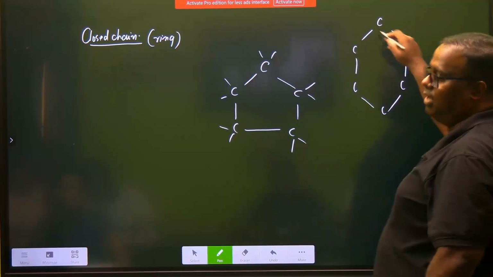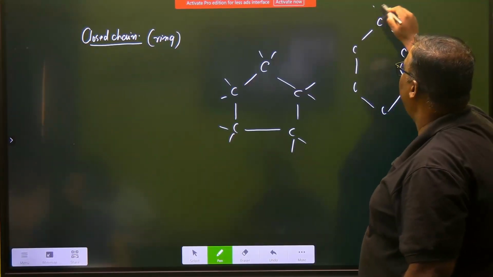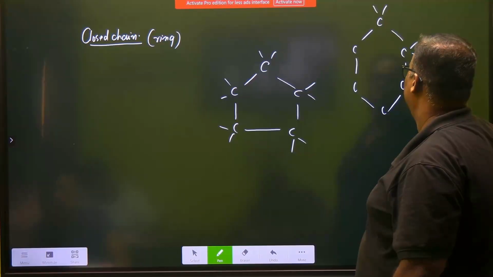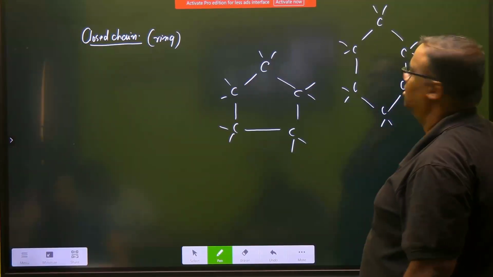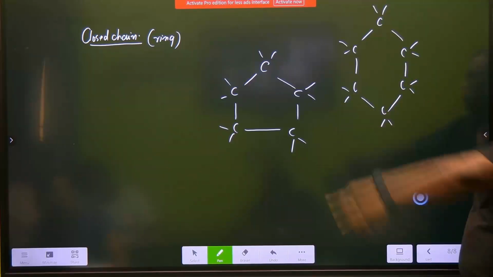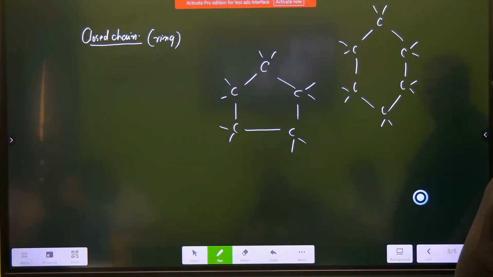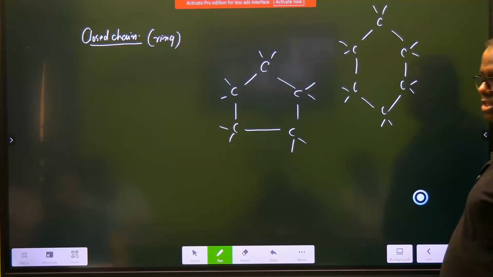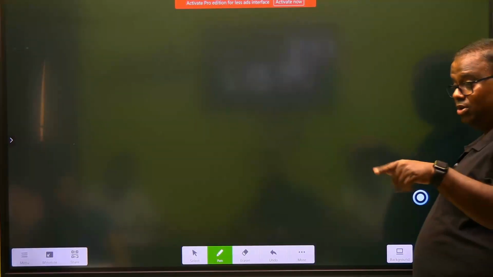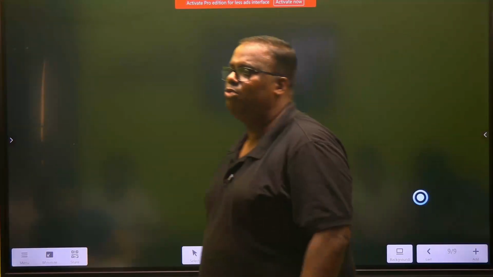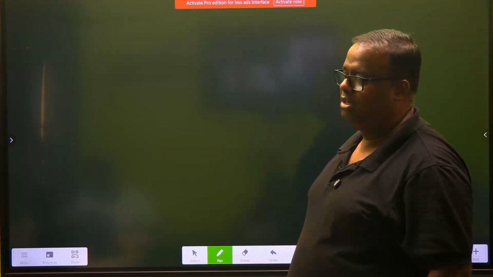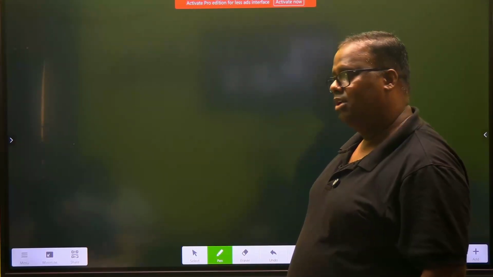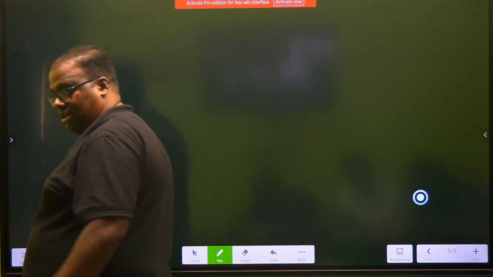How many satisfied? So how many open? These are called closed chain, or ring-like structure. Deliberately changing the screen, you try to make on your own. Make one square. Carbon, carbon, carbon, carbon. Now satisfy the valencies. Clear? Yes, okay.